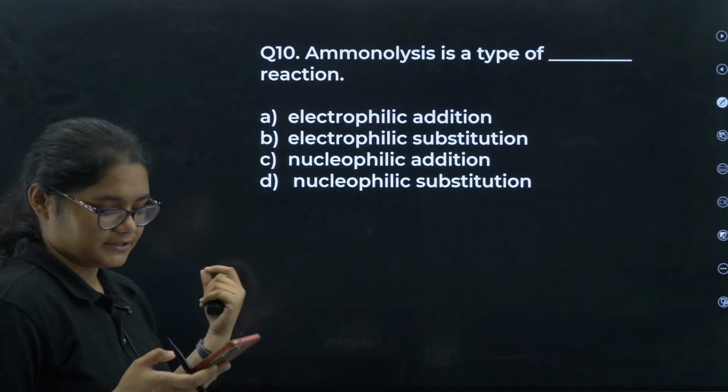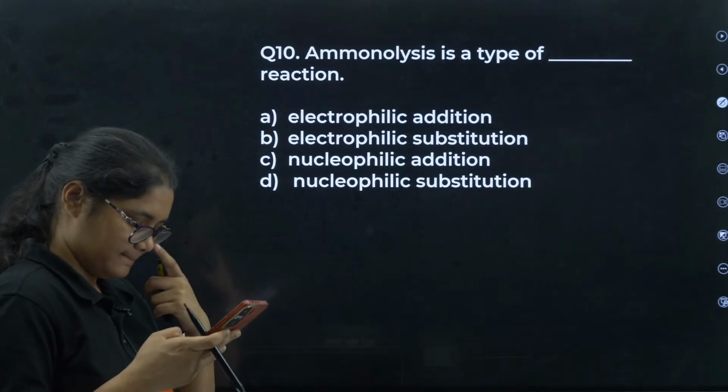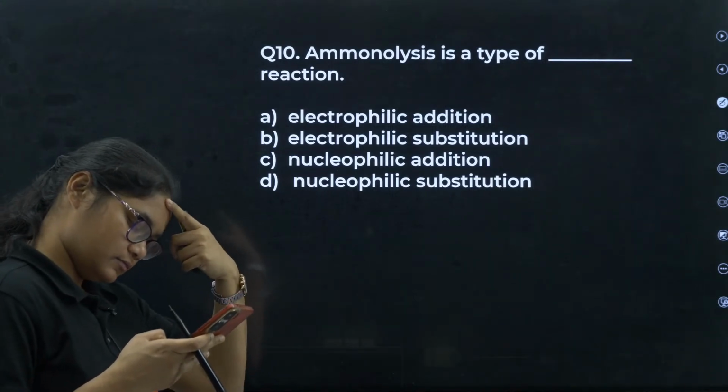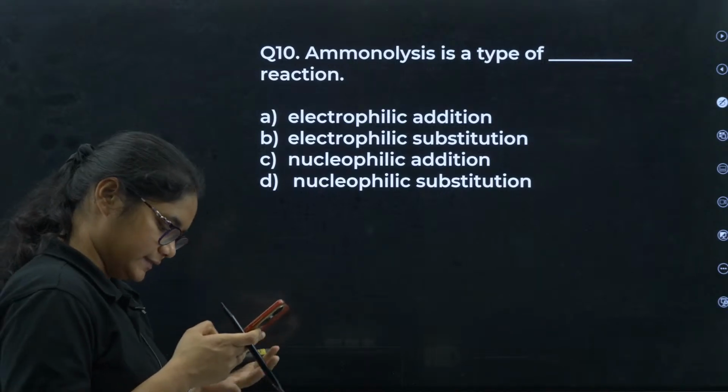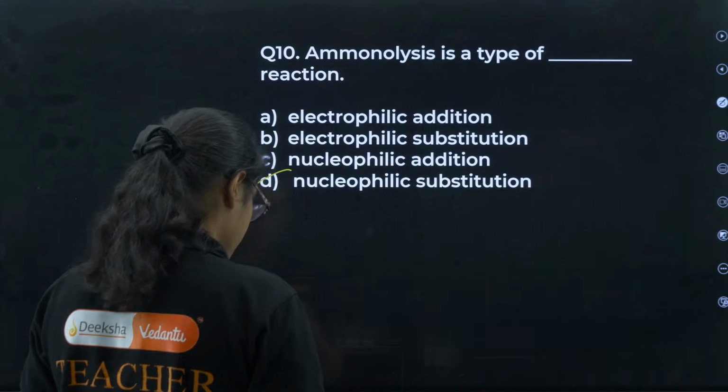Yes, nucleophilic substitution reaction is the correct answer here.